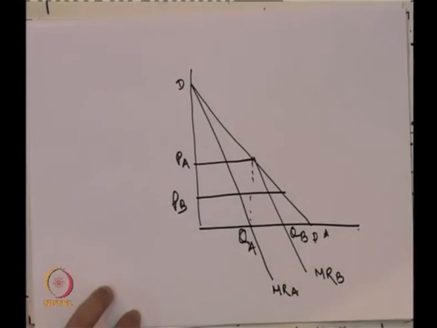Now, how does this equilibrium take place in the Cournot model?